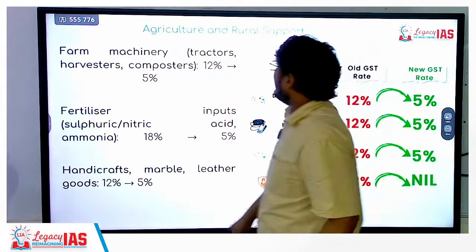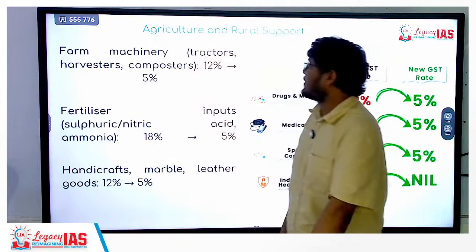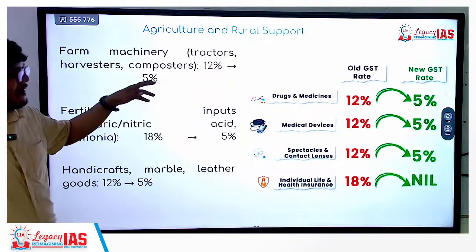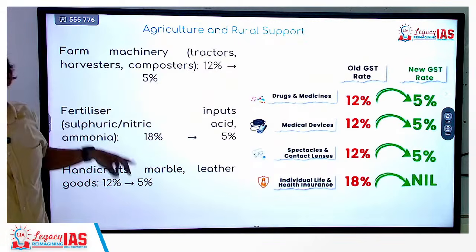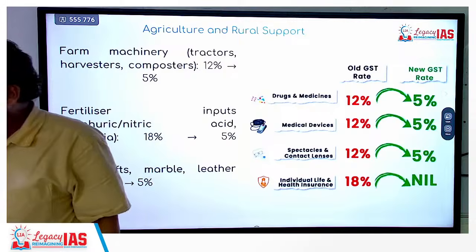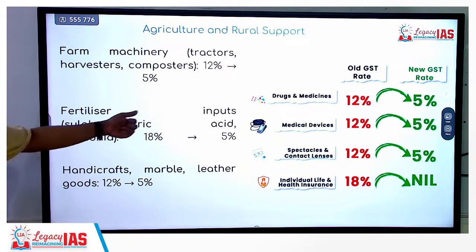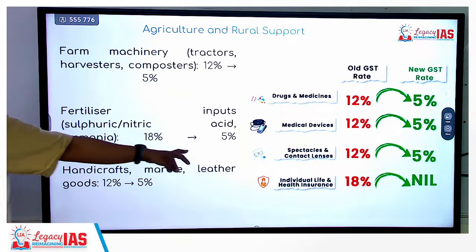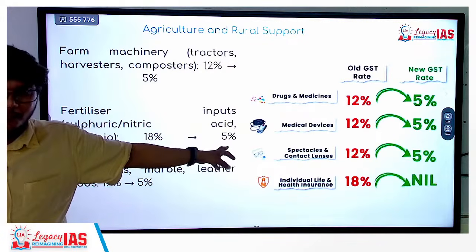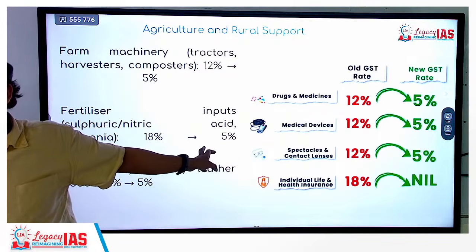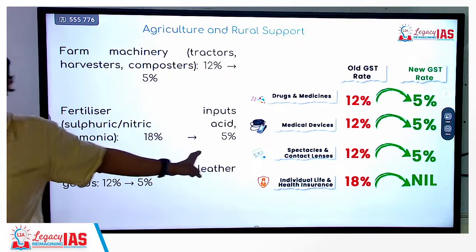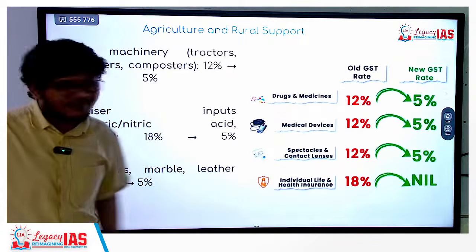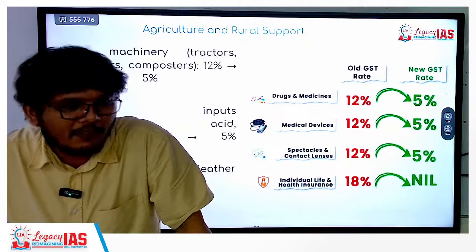Okay. Agriculture and rural support. Farm machineries, tractors, harvesters, composters, they were taxed at 12%. They have gone down. These important things you should remember. You can expect a question in prelims with respect to that, right? Next, fertilizers, they have gone down from 18 to 5%, right? Imagine a small and poor marginal farmer paying 18% tax on fertilizer. Now it has been reduced. Handicraft, marble, leather goods, etc. from 12 to 5. Okay.